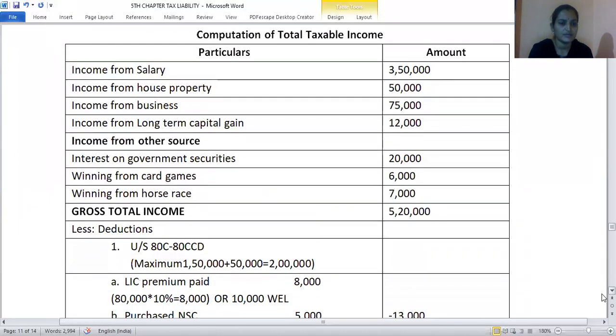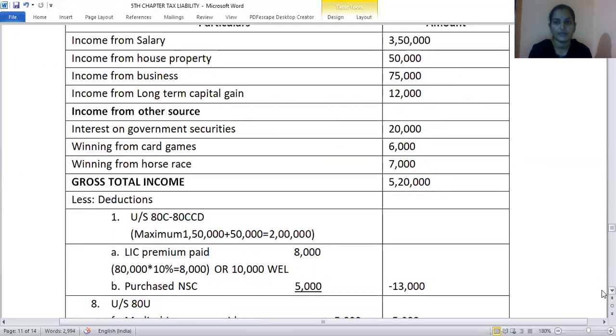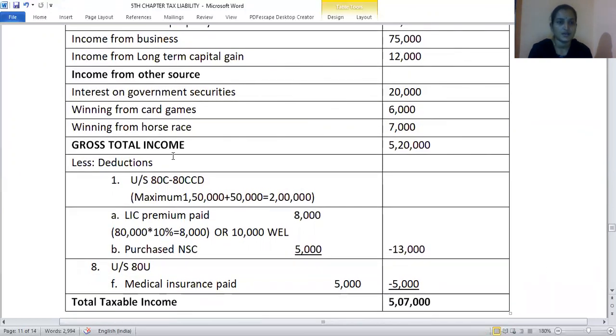This is the solution. Income from salary is 3,50,000. Income from house property is 50,000. Income from business is 75,000. Income from long-term capital gain is 12,000. Government security is 20,000. Winning from card game 6,000. Winning from horse race 7,000. So gross total income is 5,20,000.